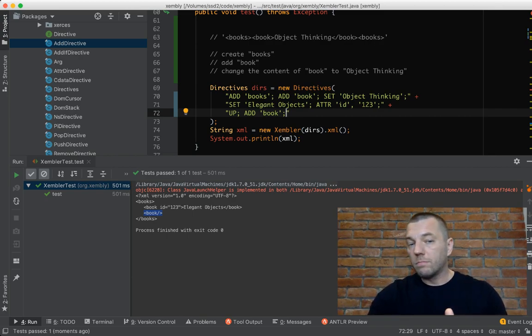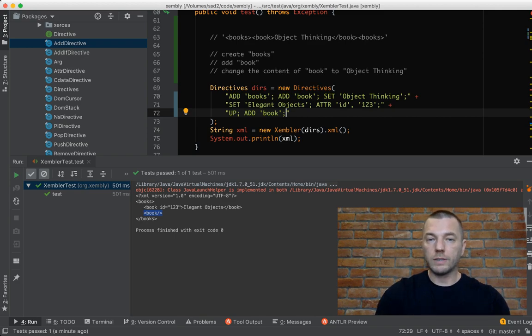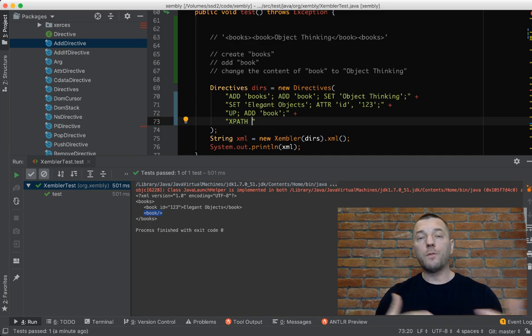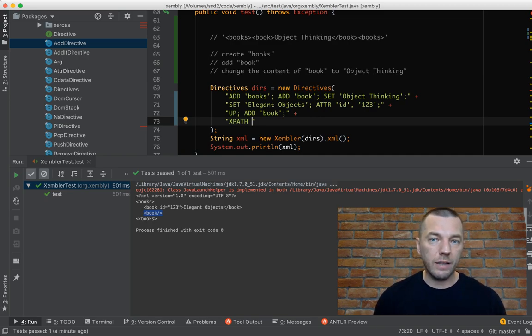There are some other more complex commands. For example, you may want to jump to some position of the document. Let's say you want to use XPath. XPath, as you most probably know, is the language for XML, for defining the right place inside the XML document. It's a really rich language by itself, where you can specify what you want to find.